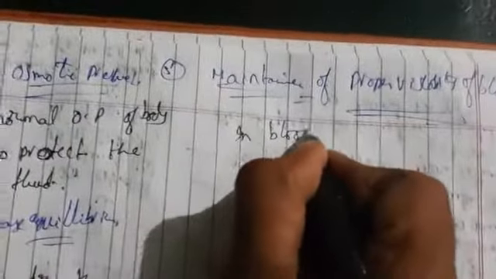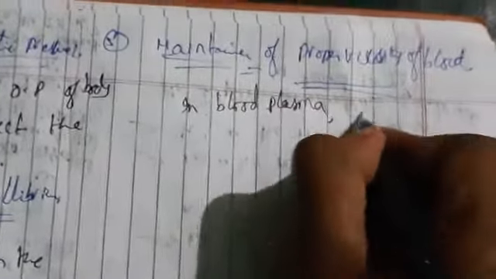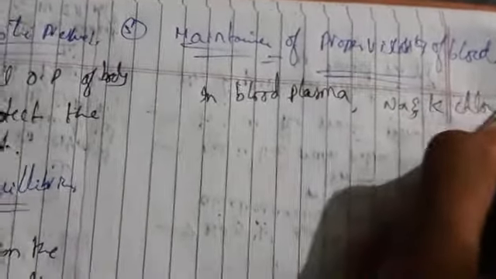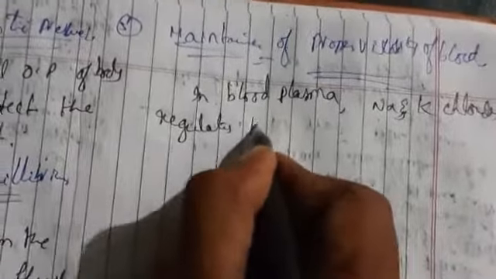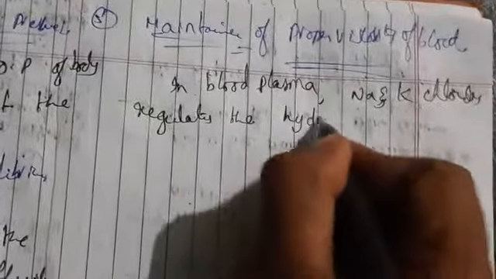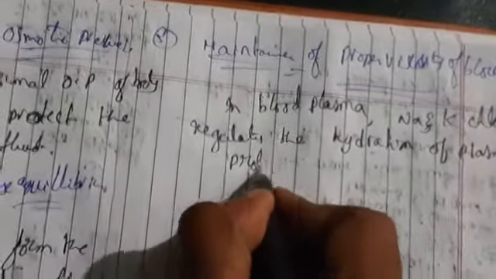So what happens here in blood plasma, the sodium and potassium chlorides regulate, which means they allow, the hydration of plasma proteins.